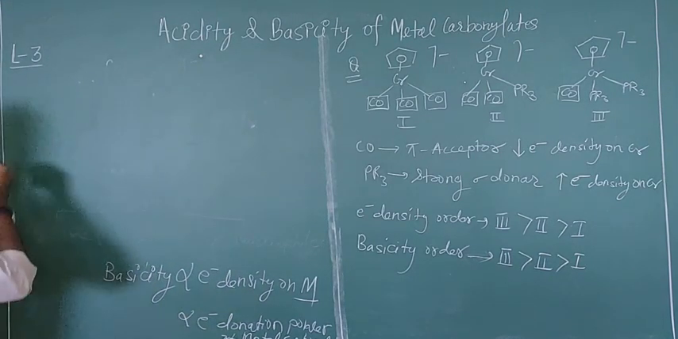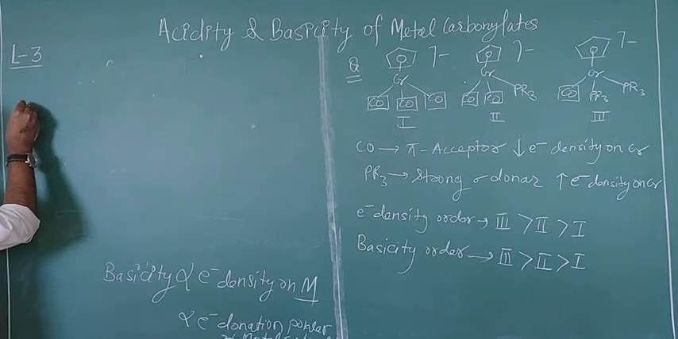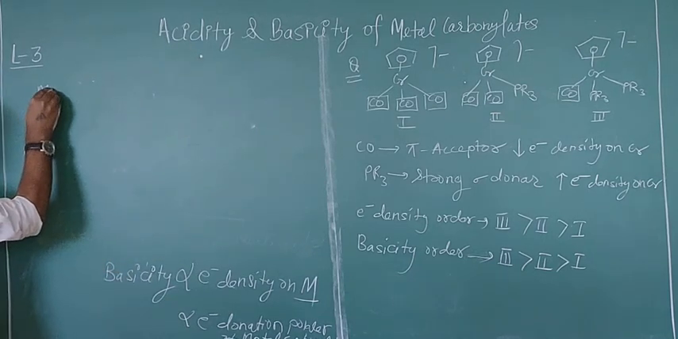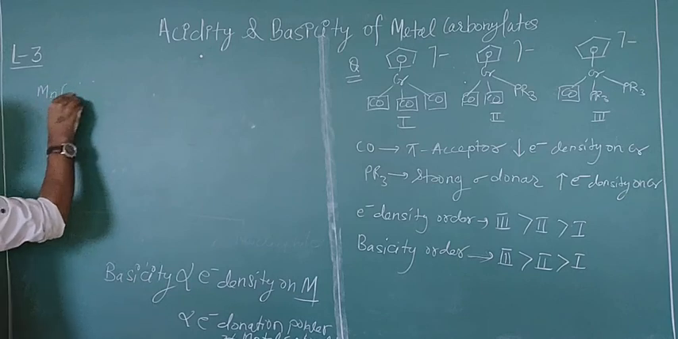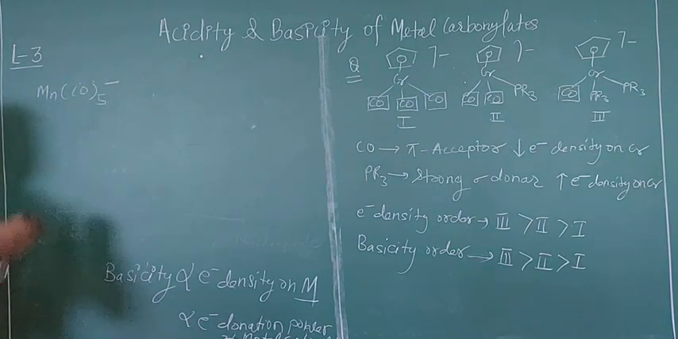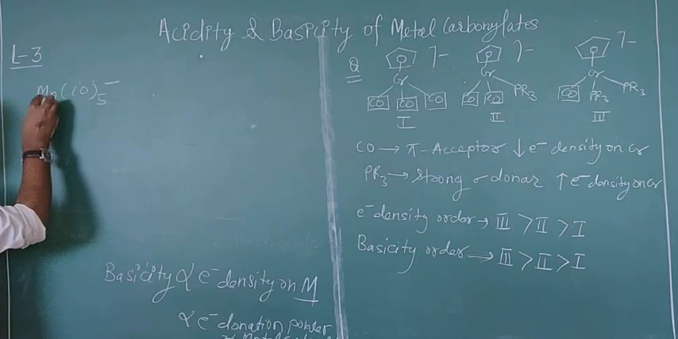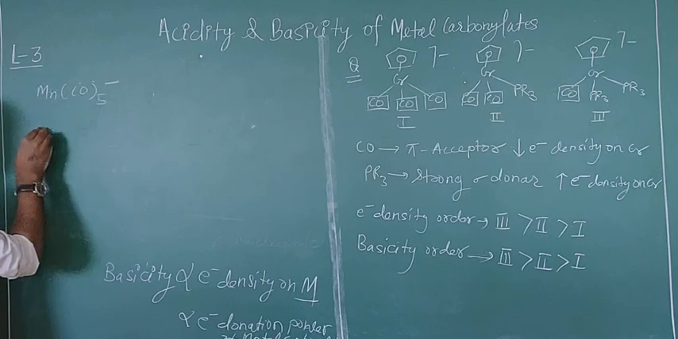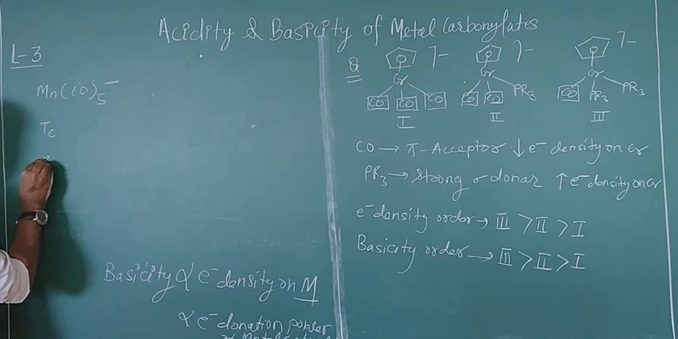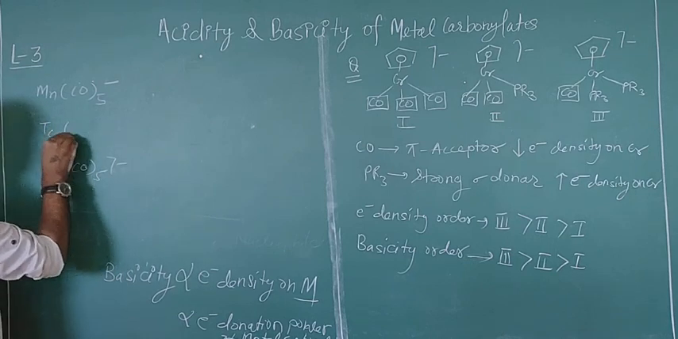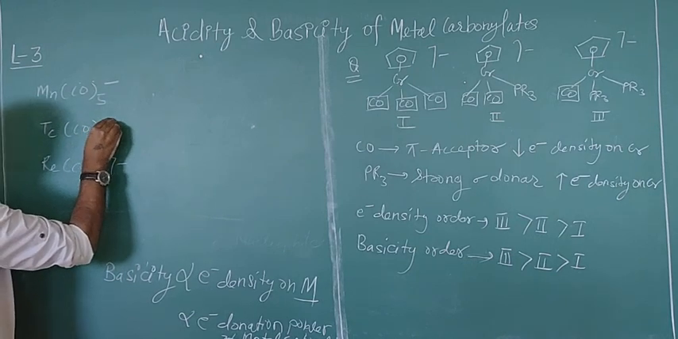Okay, so now we are going to take an example. Suppose you have the metal carbonylate complexes, Mn(CO)5 with 1 negative charge. So this is a metal carbonylate, and the second transition element of this family is Tc and this is Re. So you can make an example to understand this concept, with Tc(CO)5 and Re(CO)5, 1 negative.